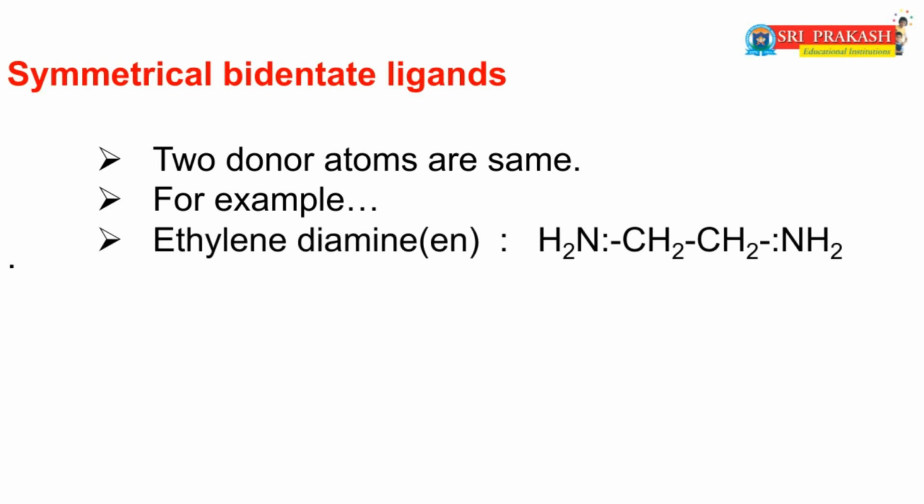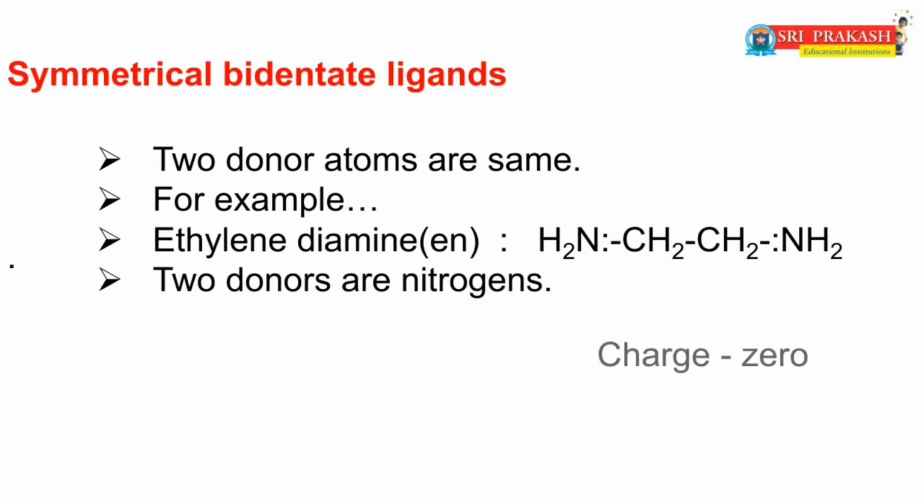The simple representation of ethylene diamine is en. The formula is NH2CH2CH2NH2. In this ligand, the 2 donors are nitrogens. That means the 2 donors are the same. That's why this is the best example of a symmetrical bidentate ligand. The charge of this ligand is 0 because it does not contain any charge.